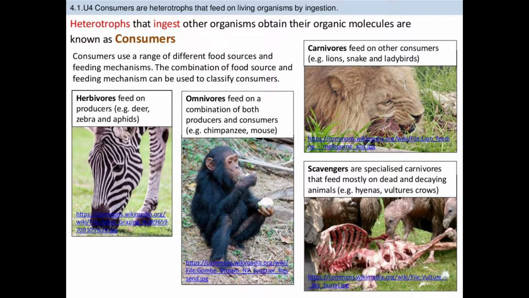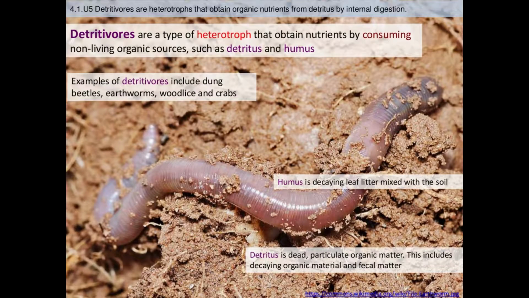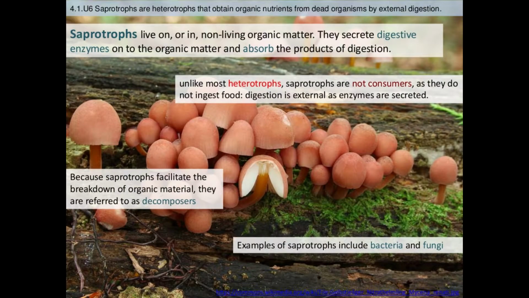There are different types of consumers: herbivores, omnivores, carnivores, and scavengers. Herbivores feed on producers. Omnivores feed on a combination of both producers and consumers. Carnivores feed on only other consumers, and scavengers are specialized carnivores that feed mostly on dead animals. Detritivores are a type of heterotroph that obtain nutrients by consuming non-living organic sources such as detritus and humus. Saprotrophs live on or in non-living organic matter. They secrete digestive enzymes on the organic matter and absorb the products of digestion. Because of this, they are usually referred to as decomposers.